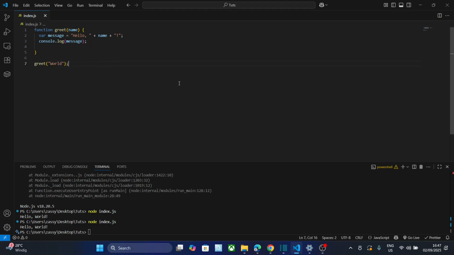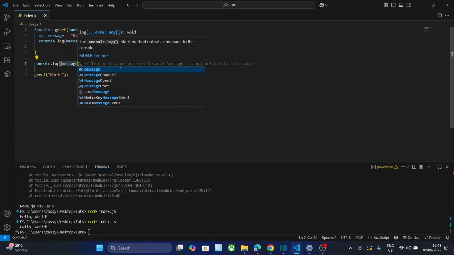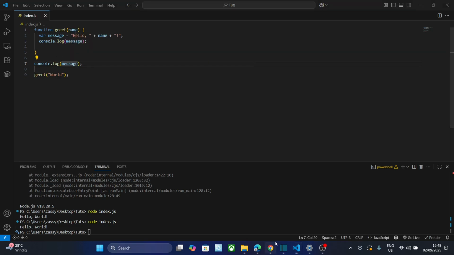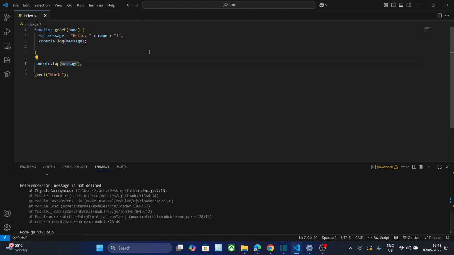So this is what we can do with var and let, and here is the difference between them. To clarify things, we cannot access that message directly from outside the function. This will cause an error. Yeah, message is not defined. So here is the difference related to the scope.